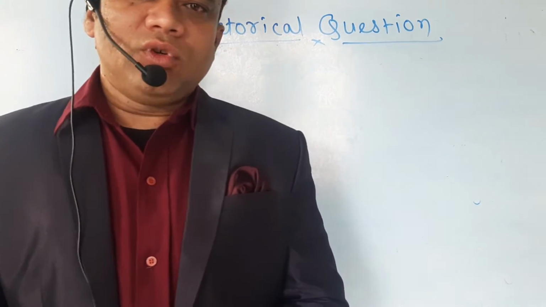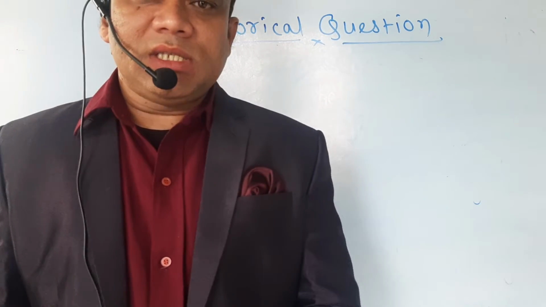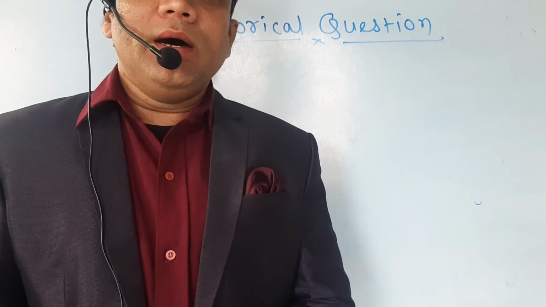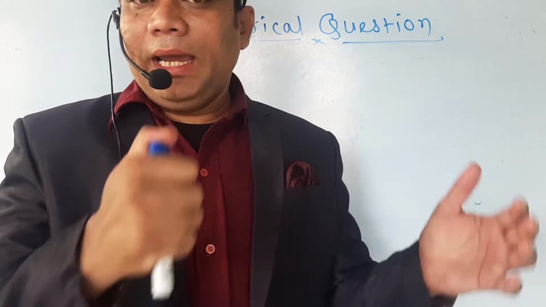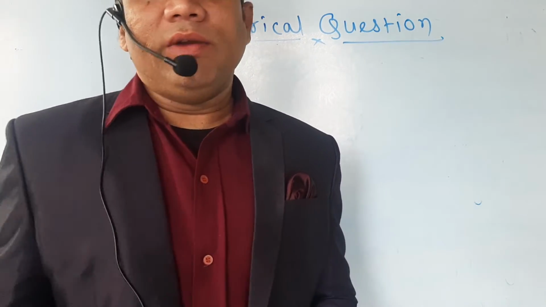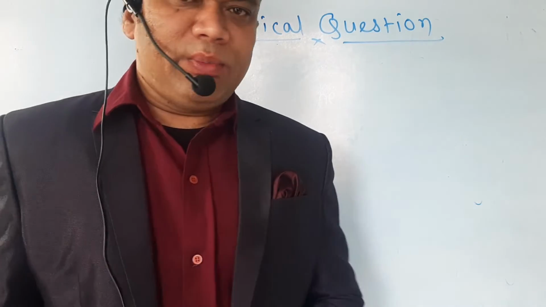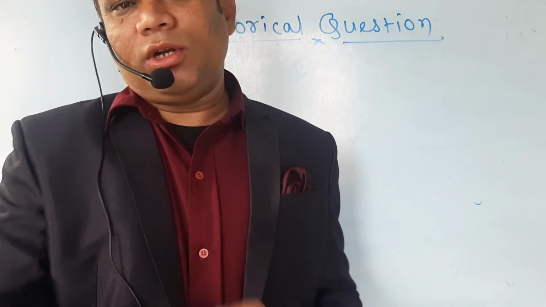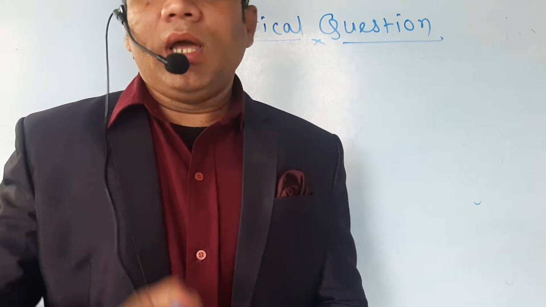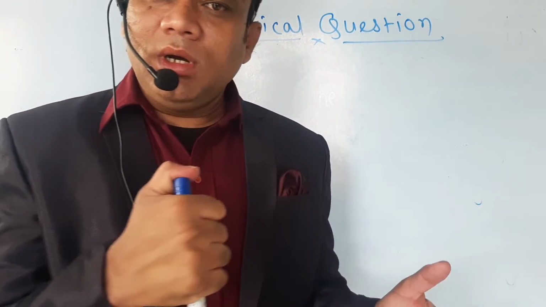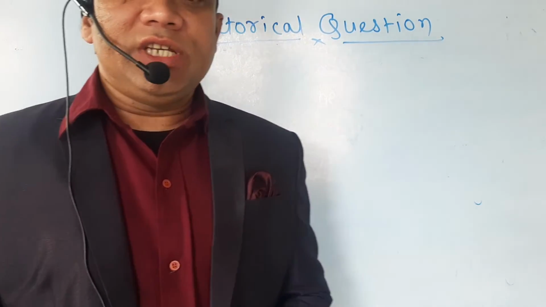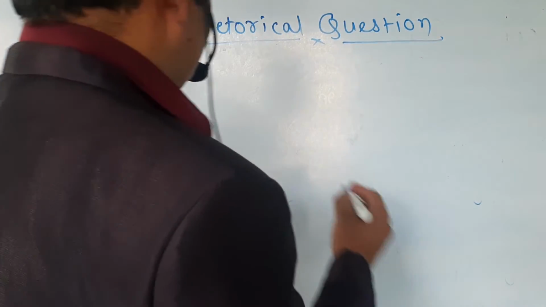So what we have to do, if a statement is there, we have to convert that statement into a rhetorical question, and a rhetorical question we have to convert into a statement. So I'll explain to you how to do that. First of all, see some of the changes which we have to make.